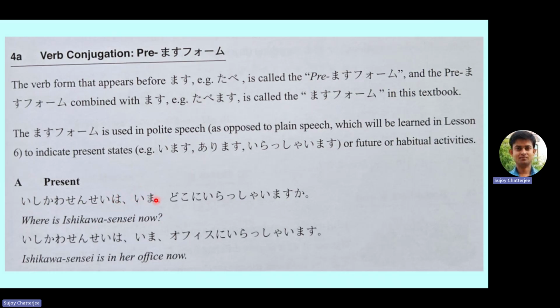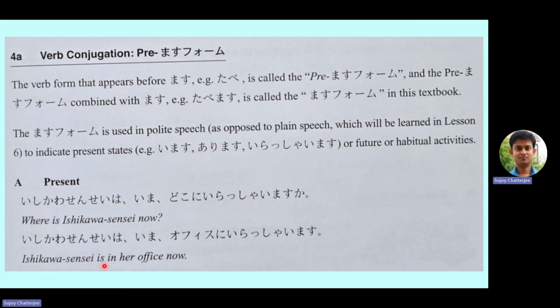So this is a word for now, right now. So Ishikawa sensei wa ima doko ni means where is he now? Doko ni irashaimasu ka? So imasu ka is also possible, but since it is sensei, with some extra politeness or respect, we are writing irashaimasu ka instead of imasu ka. Otherwise, doko ni imasu ka is also correct.